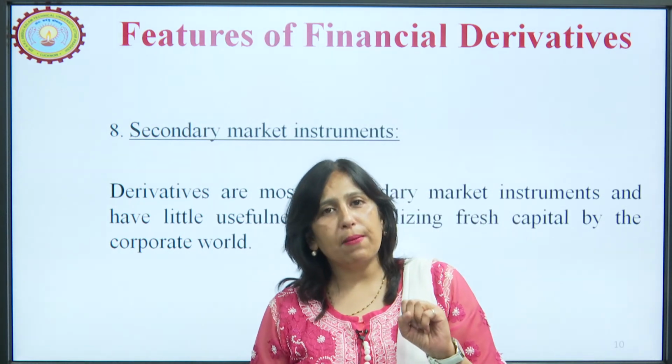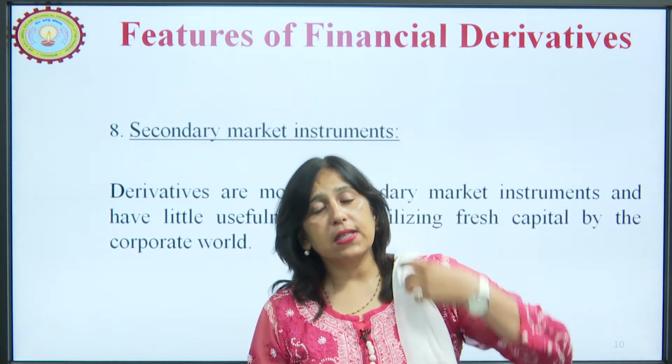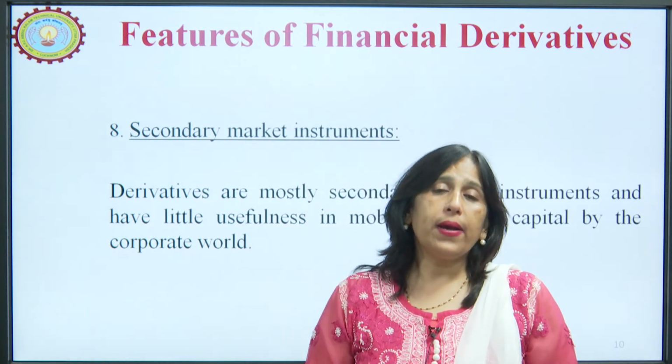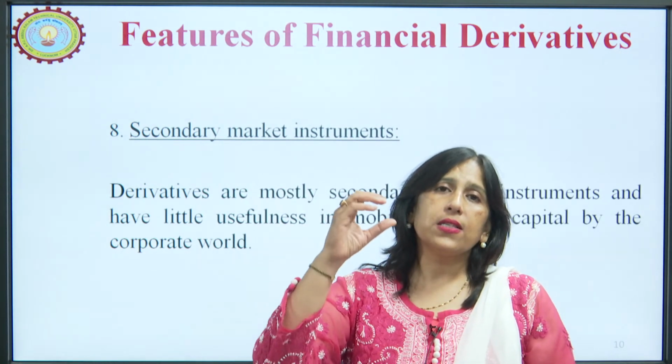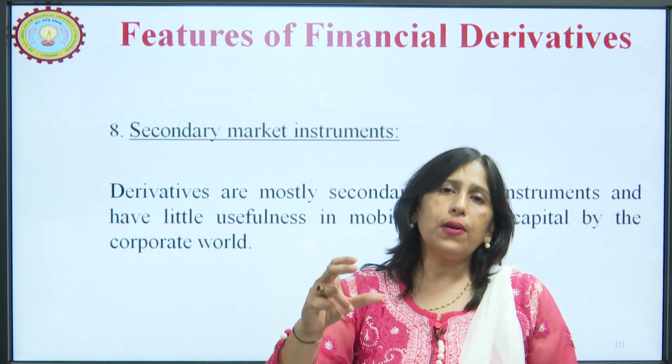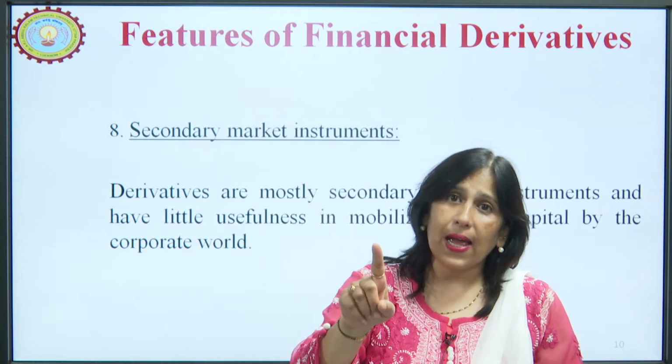What do we mean by primary market? Primary market means the market where the financial asset, the security, is made available to the investor for the first time.